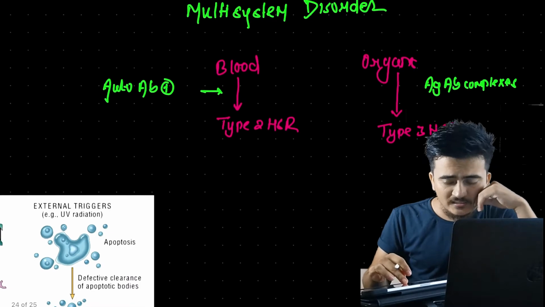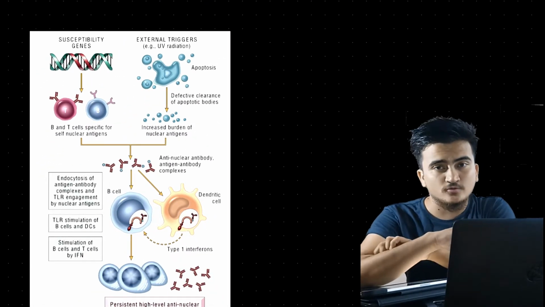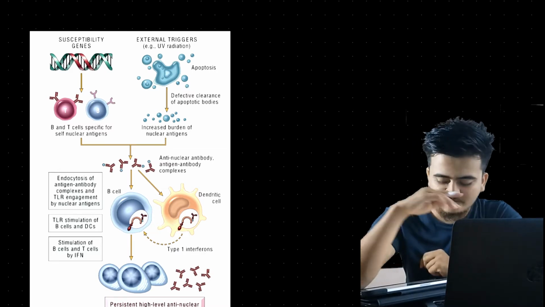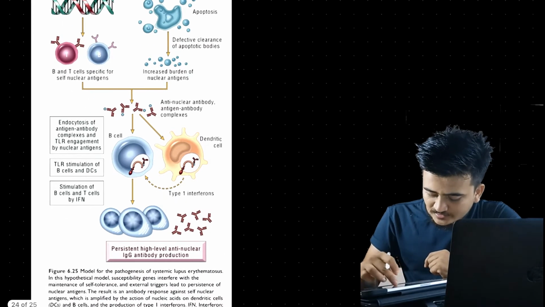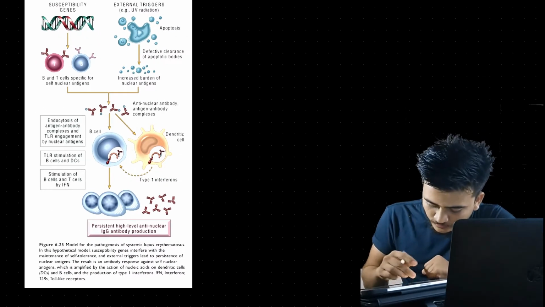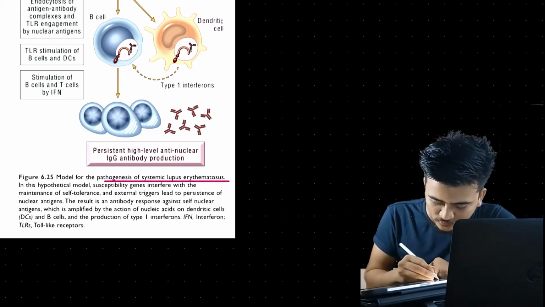Now let us talk about what causes systemic lupus erythematosus, its etiological and pathological factors, right? Here we have the diagram from the 10th edition of Robbins, talking about the pathogenesis of systemic lupus erythematosus.